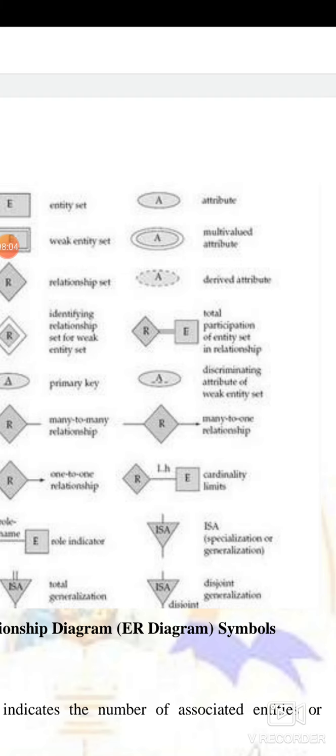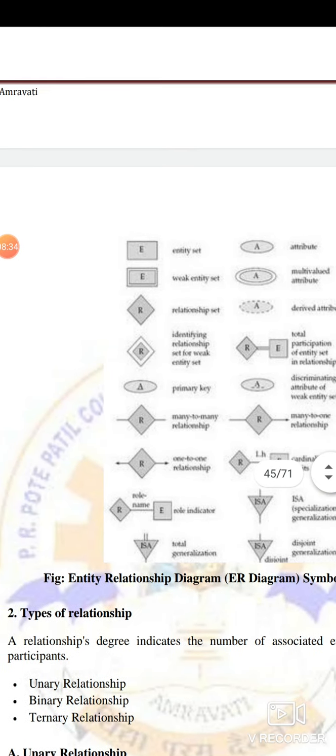Discriminating attribute of entity set: when the attribute is shown by dotted lines in an attribute symbol, it represents the discriminator or the attribute of a weak entity set. The diamond with R written in it, having an arrow on one side and a line on the other side without an arrow, represents a many-to-one relationship. Then cardinality limits, the maximum cardinality. Then ISA is specialization or generalization. So these are the different diagrams that we have already seen.